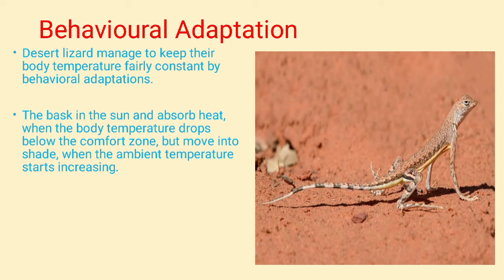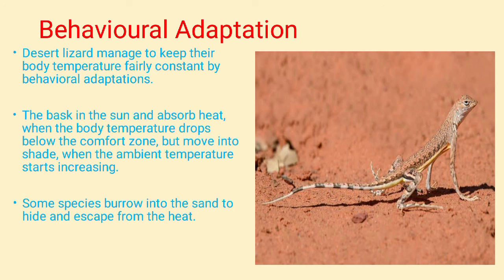And when the body temperature rises above the comfort zone, they move into the shade when the ambient temperature starts increasing. That means when the body temperature starts increasing, they come into the shade. That means when their body temperature becomes lower, they come into the sun and absorb heat, and when they absorb heat, they get hotter, and when they get hotter, they go into the shade.